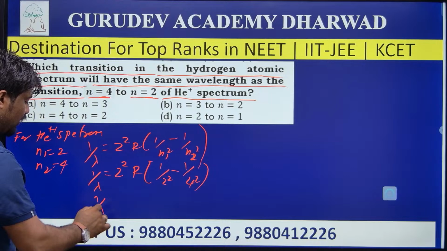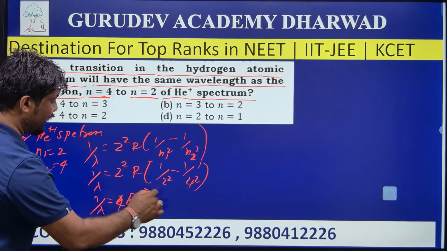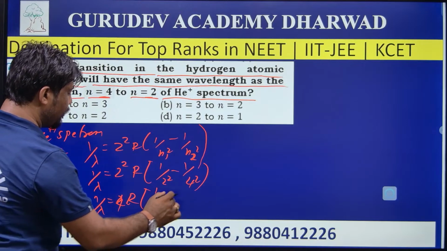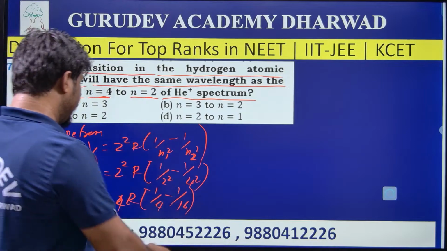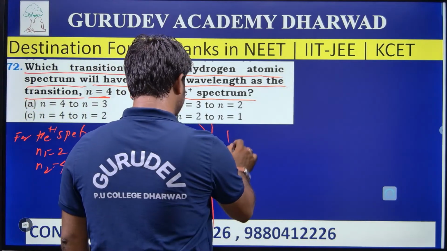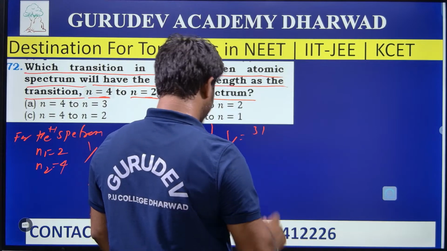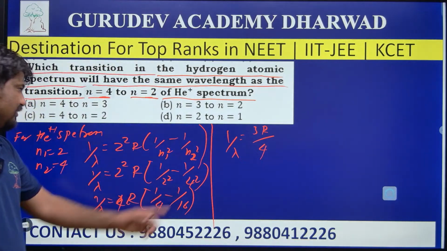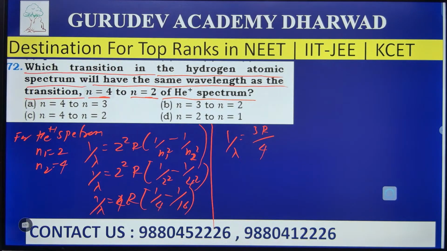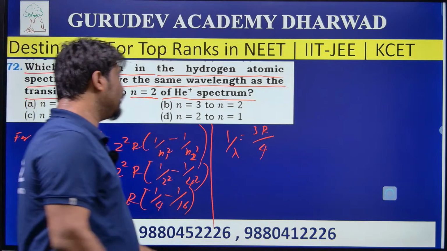On simplifying, 2 twos are 4, so 4R into 1 divided by 4 minus 1 divided by 16. On further simplification, 1 by lambda is 4R times 3 by 16, which is 3R divided by 4. So now I got the 1 by lambda value for helium.